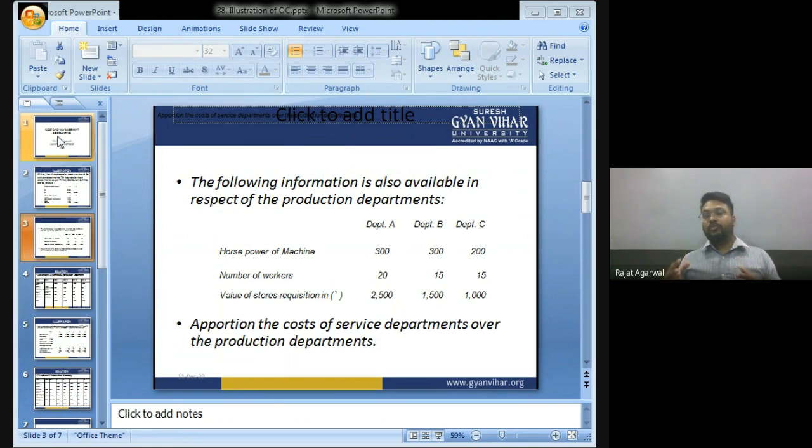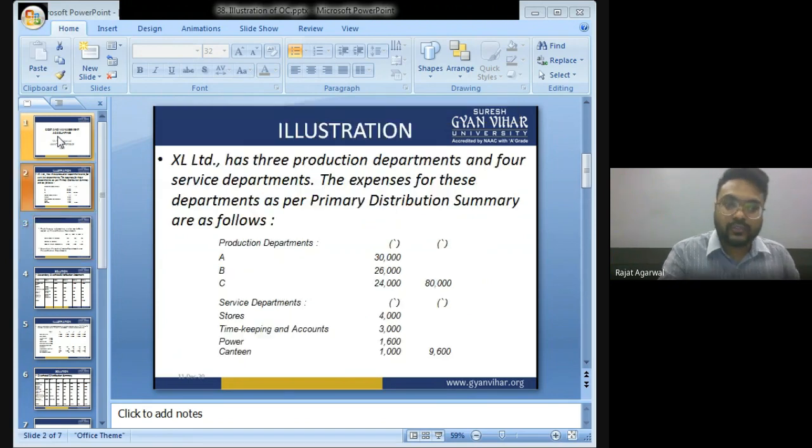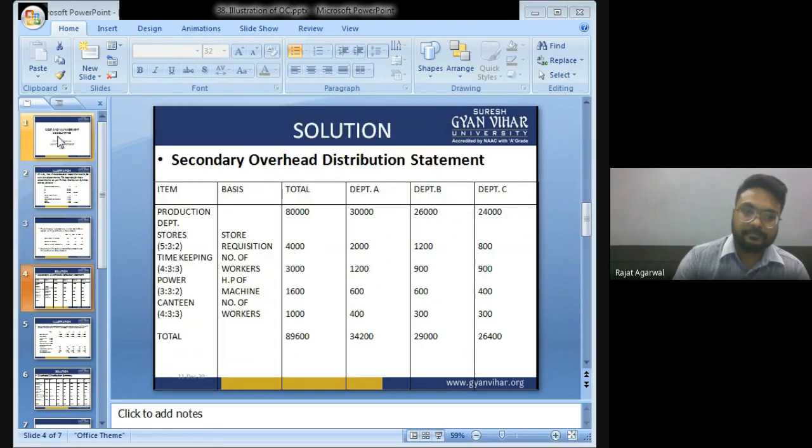You have to apportion, it means you have to distribute the cost of service departments. You have to distribute the cost of service departments over production departments. So the cost of service departments is stores, timekeeping and accounts, power and canteen. These expenses you have to distribute in production departments, that is A, B and C. Chaliye, let us start.